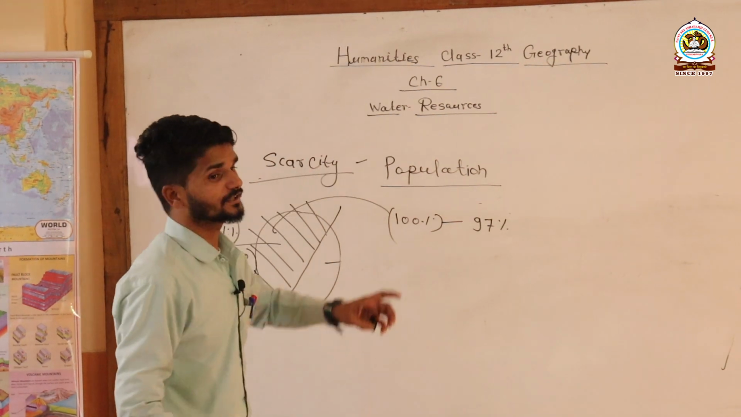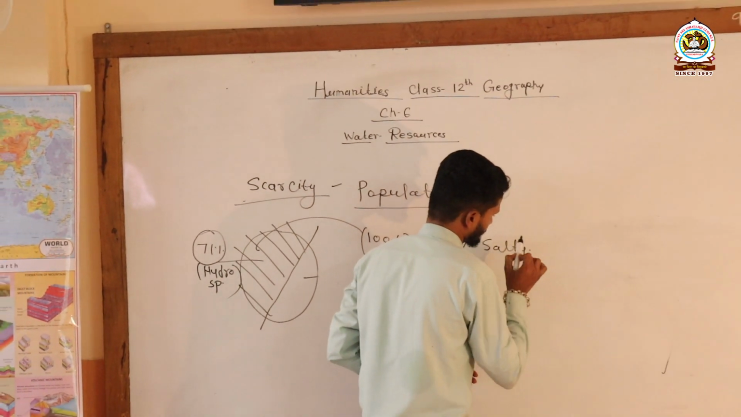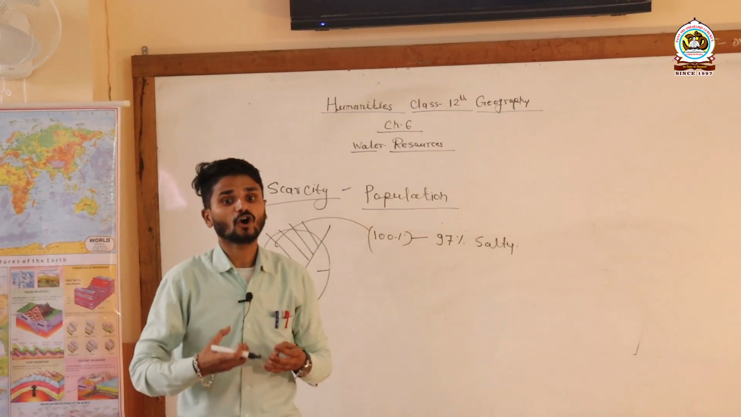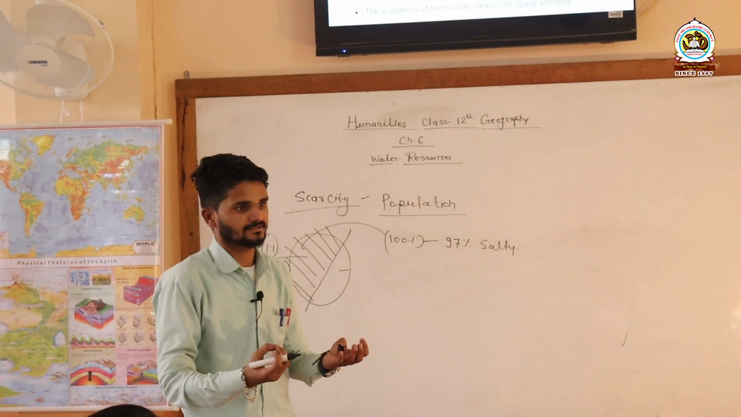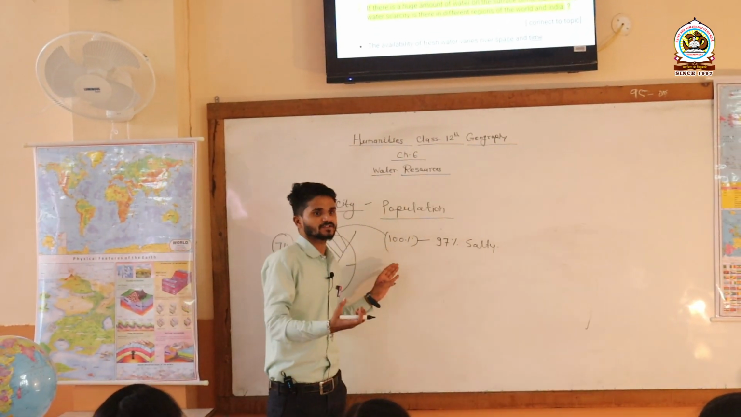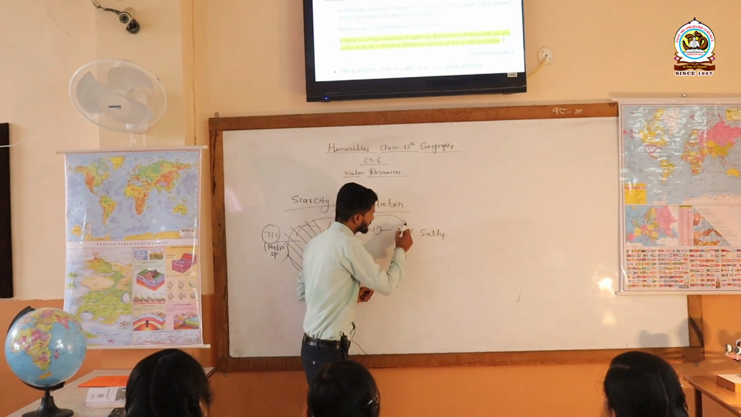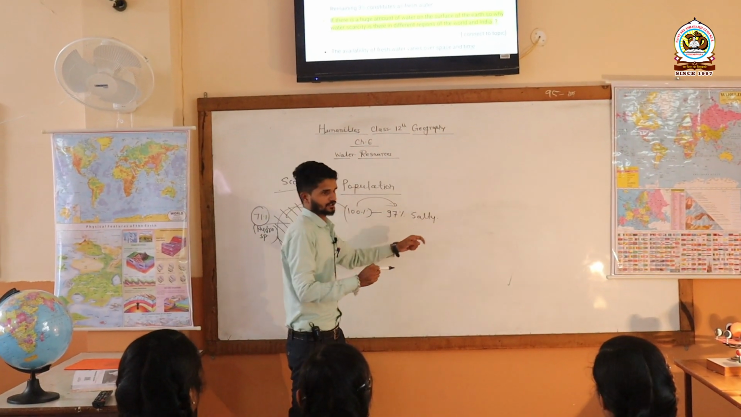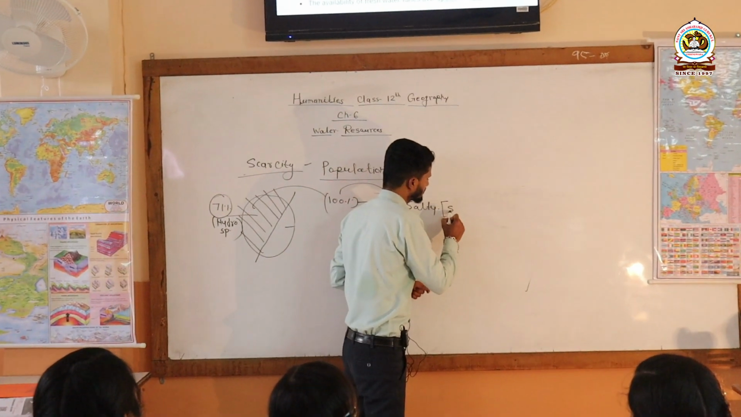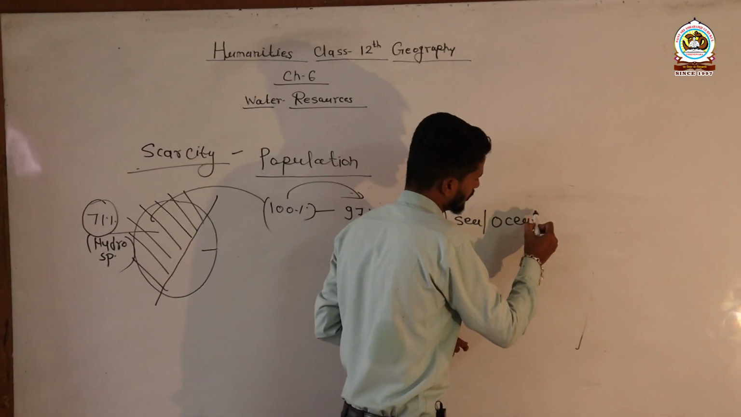97% water is salty water, or it is saline. It means what? Salty or saline means salt content is there. So you can see, if we talk about the 100% or total amount of water, 97% water is salty water, and if it is salty, it means generally where is it? It is in the sea or in the ocean.